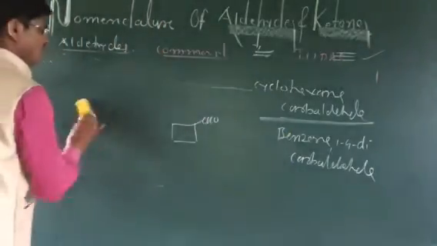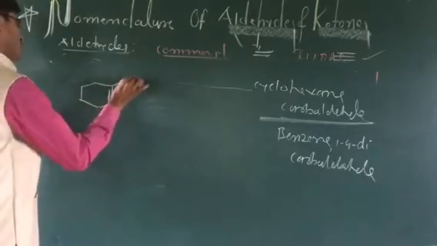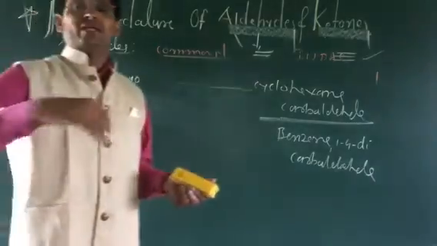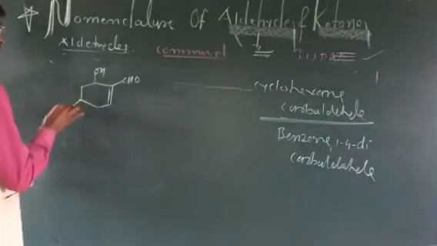The next example, another type of example. You can take this order. So what is the IUPAC name? Here the IUPAC name can be asked from us. We can take this cyclohexane ring with a double bond, the hydroxy portion and the bromine portion. Here we have the hydroxy and here the bromine atom.